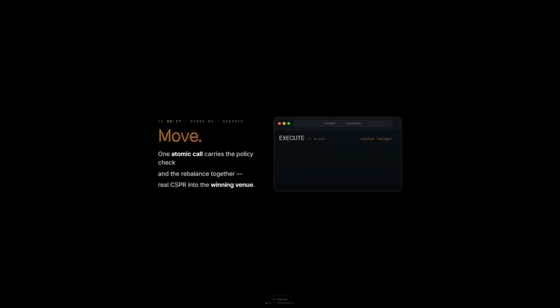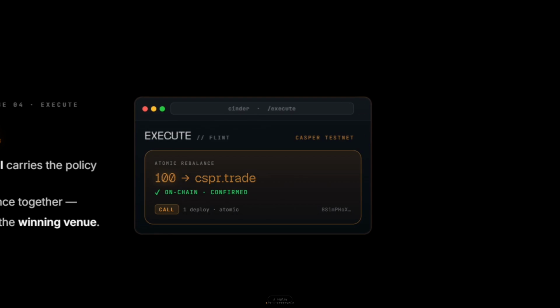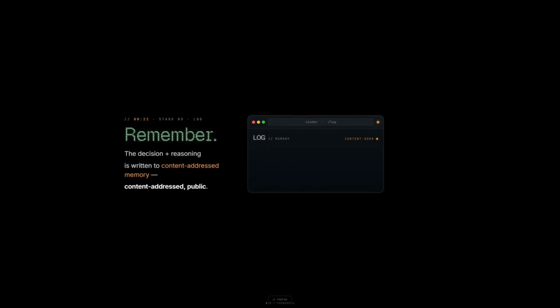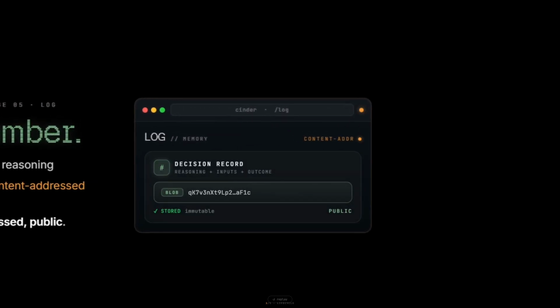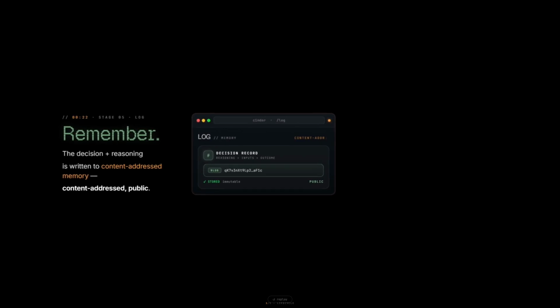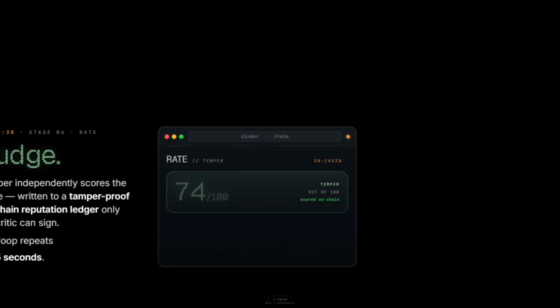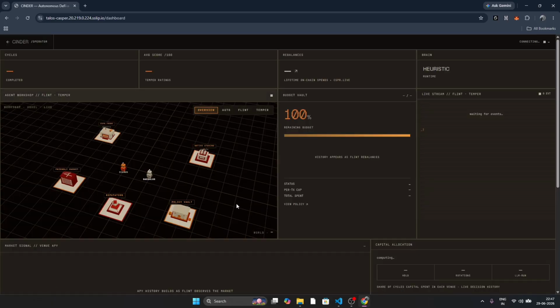And after all this is done, a single atomic call carries the policy check and the rebalance and moves the CSPR into the winning venue. And then after the trade is complete, the decision and the reason is written to a content-addressed memory, which is a public contract. And then the critic agent comes into play and rejudges the entire transaction, and all of this happens every 45 seconds.